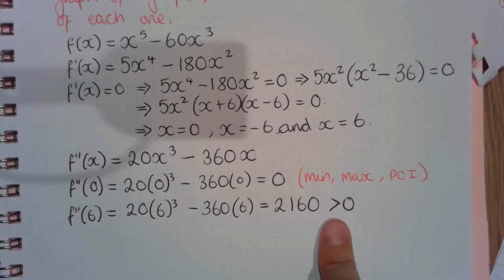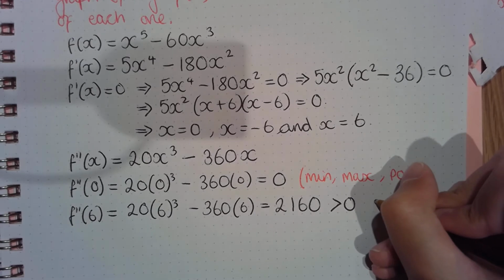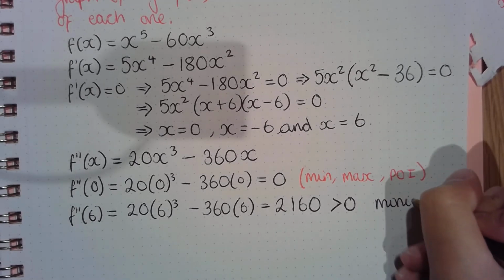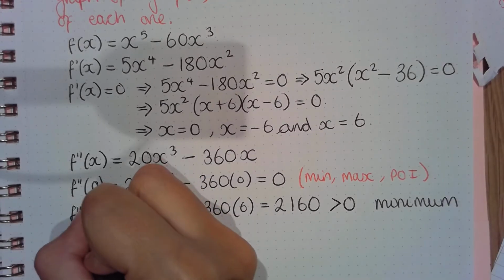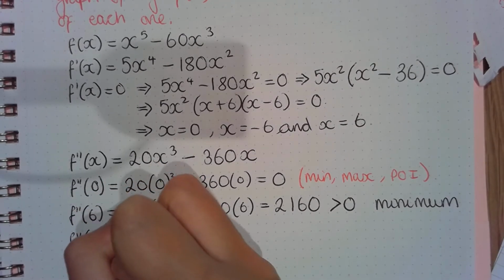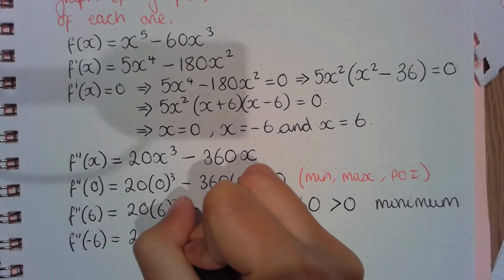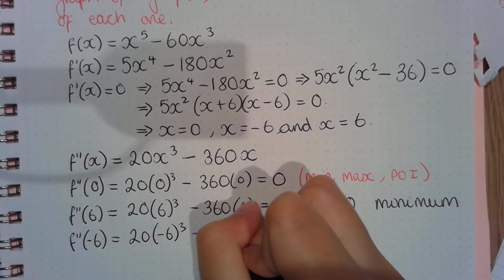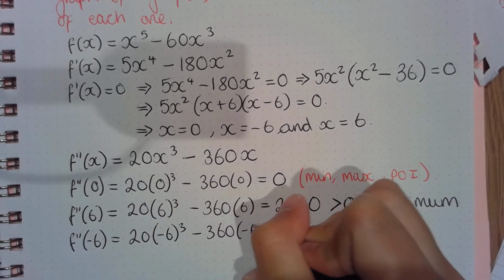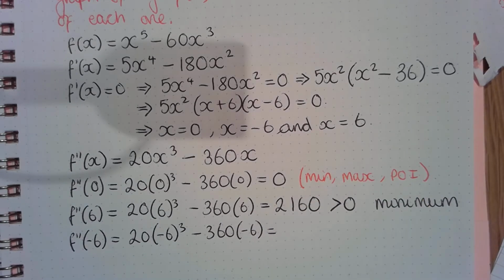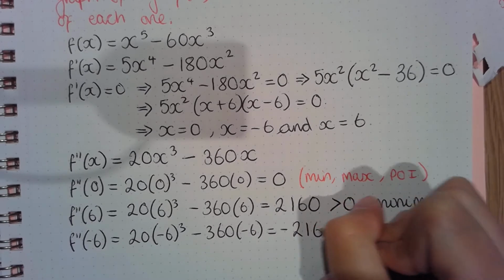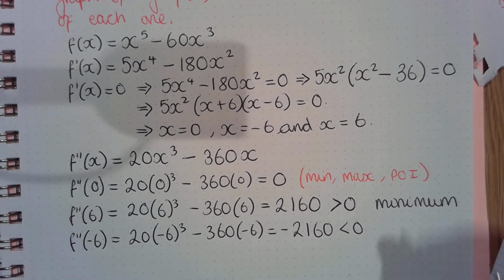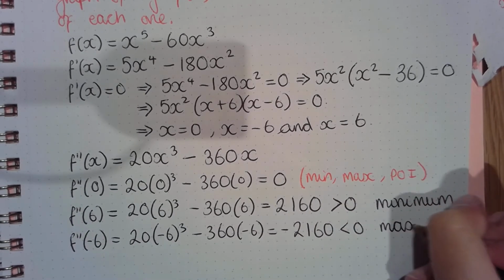It's greater than 0, so we know it's a minimum. Okay, and then the final one, negative 6. So at negative 6 it is negative 2160, which is less than 0, so hence it's a maximum.